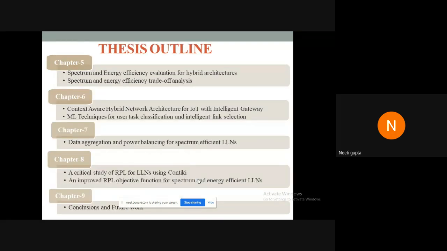Chapter 5 with spectrum efficient and energy efficient techniques and the trade-off analysis. Chapter 6 with the intelligent gateway design and context-aware hybrid network architecture for IoT, along with the machine learning techniques which have been used for the user task classification and intelligent link selection. Chapter 7 with the data aggregation and power balancing mechanisms for spectral efficient LLNs. And Chapter 8 with a complete study of RPL objective functions and improved RPL objective functions. Chapter 9 finally with conclusions and future work.